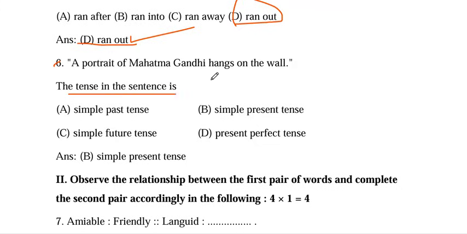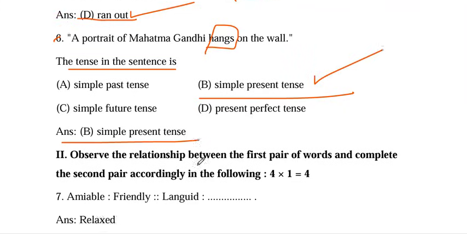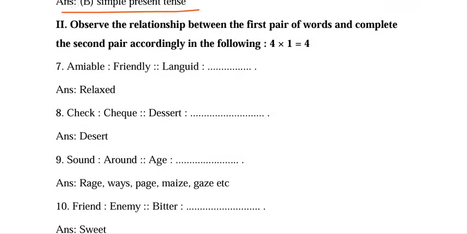The tense in the sentence is hangs on. This is simple present tense. Answer B. So next, analogy. Observe the relationship between the first pair of words and complete the second pair accordingly in the following.